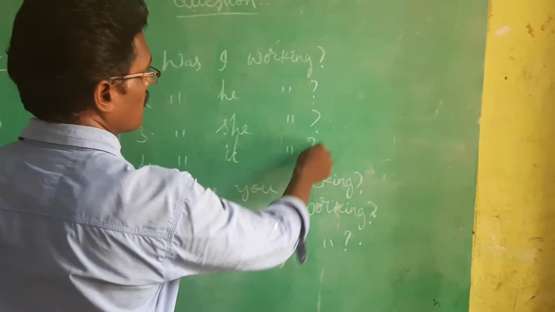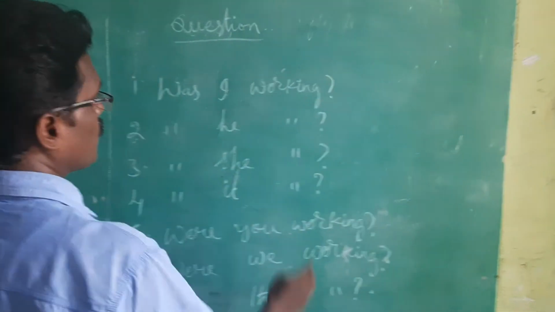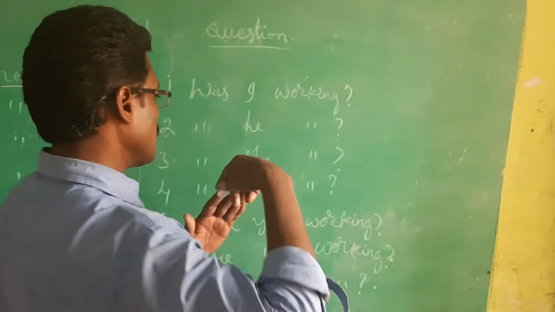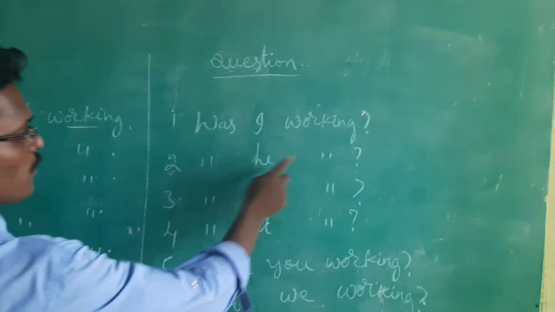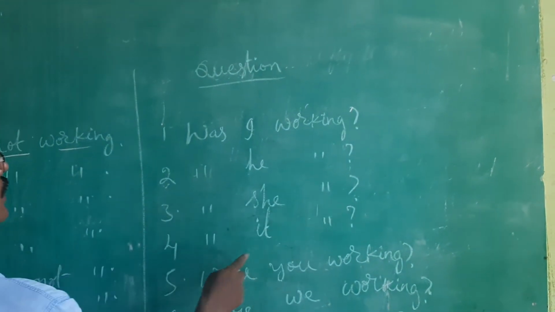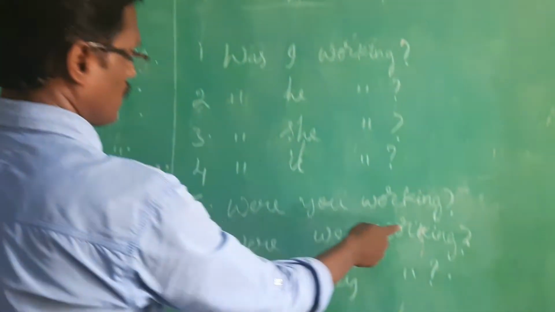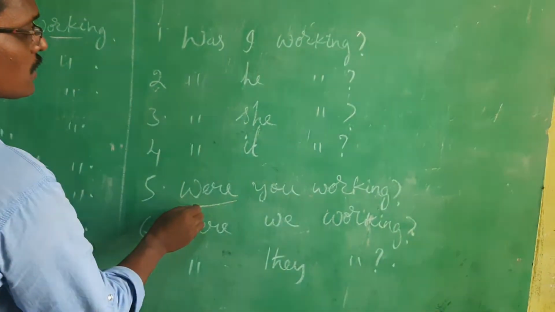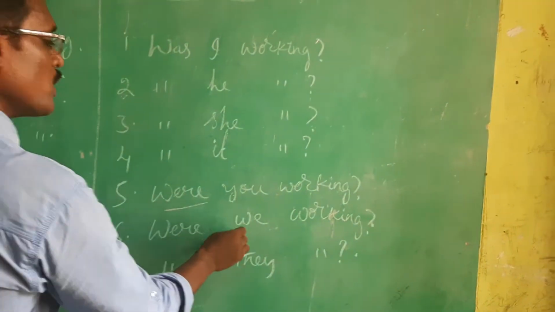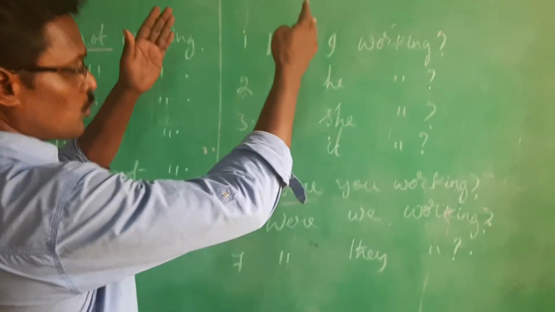At the end of the sentence you must put a question mark, otherwise it won't be called a question. If you put a question mark in the sentence, it is called a question tag, or you can also call it interrogative. So was he working, was she working, was it working, were you working? Because here I wrote were, as these are plurals. So were you working, were we working, and were they working? These are the question forms.